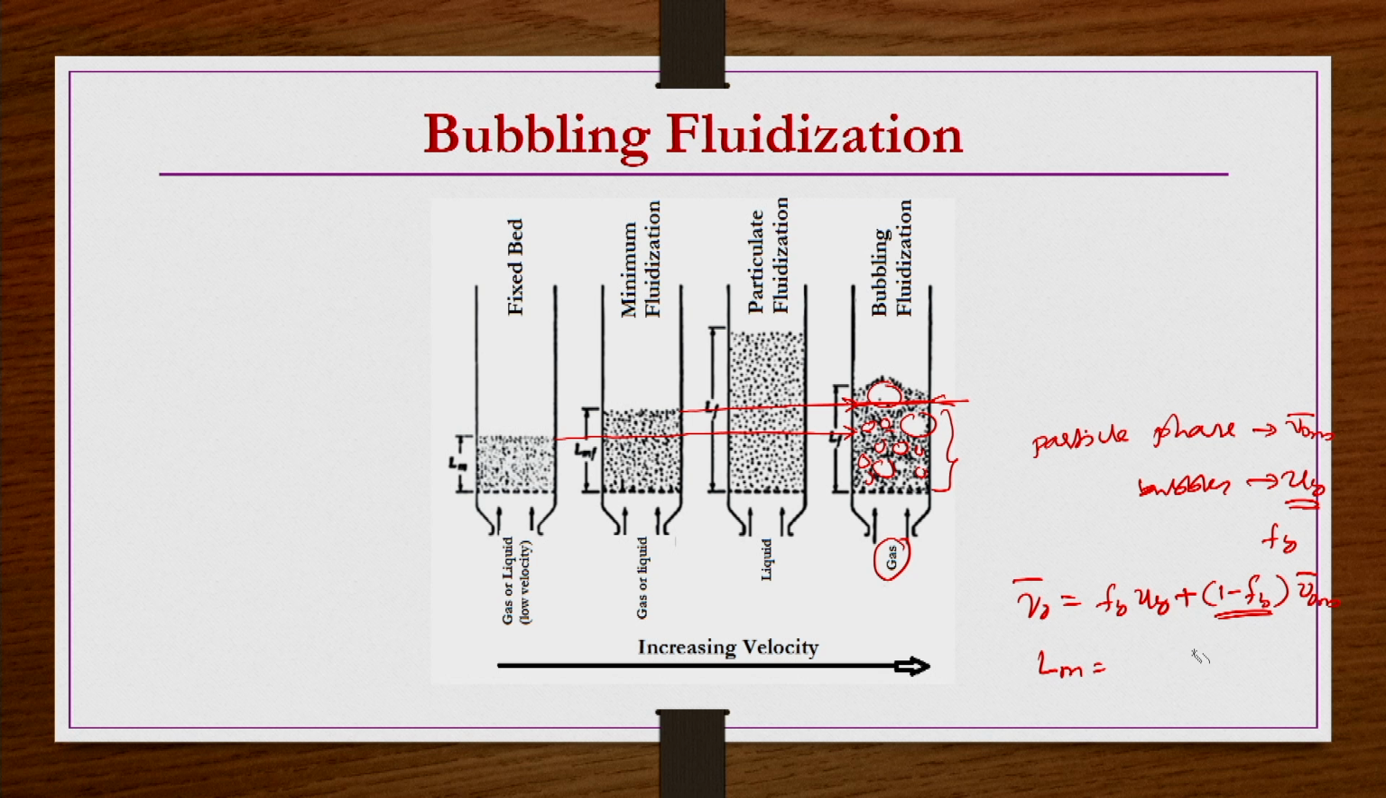Similarly, for the bed length, LB is the bed expansion; I am using B to distinguish the bubbling fluidization. The particulate phase would be 1 minus Fb, and that phase is rising almost to the height of the bed at minimum fluidization conditions, isn't it? So, that means Lm is equal to Lb into 1 minus Fb. These are the approximations we are using, but a reliable approximation, as you can see from these pictures anyway.